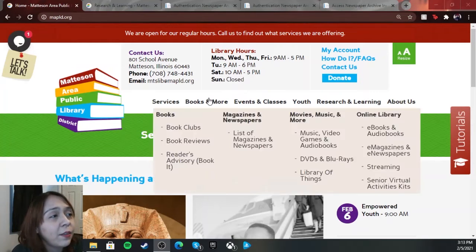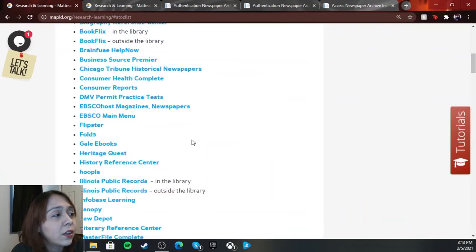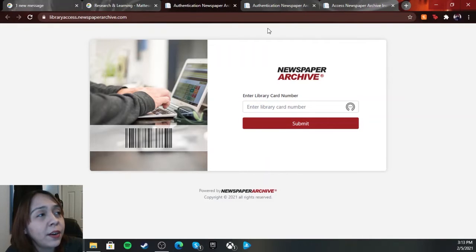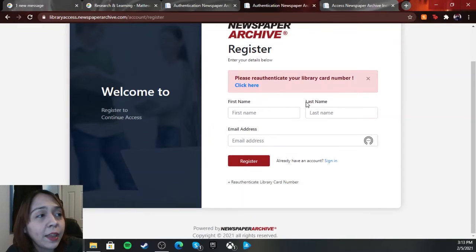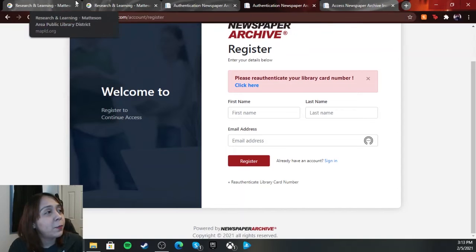Once you get to that, if you have your library card, remember research and learning, A to Z list. Go down to Newspaper Archive outside the library. Make sure you click on the right one. You're going to put in your library card number. You're going to register with your first name, last name, and email address. Then remember, you have to activate the link in your email. So go to your email after you register, click on that, and you'll be able to log in. But yeah, that's basically Newspaper Archive.